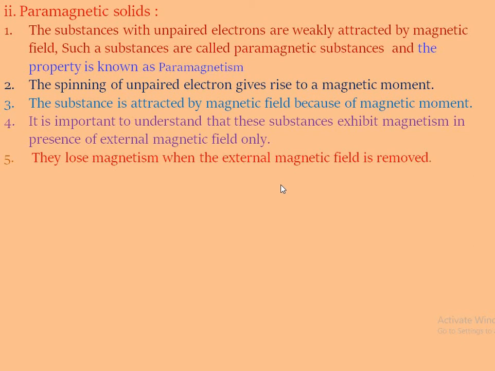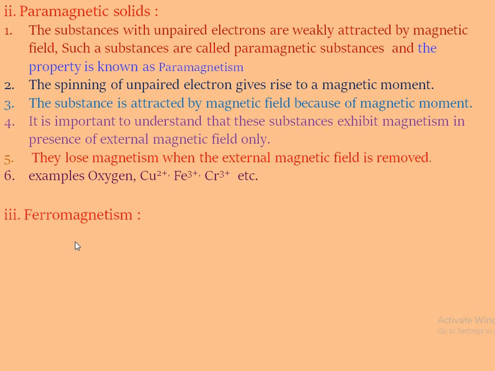They lose their paramagnetism when the external magnetic field is removed. For example, Cu2+, Fe3+, Cr3+, etc. That is, cupric ion, ferric ion, and chromic ion, etc.